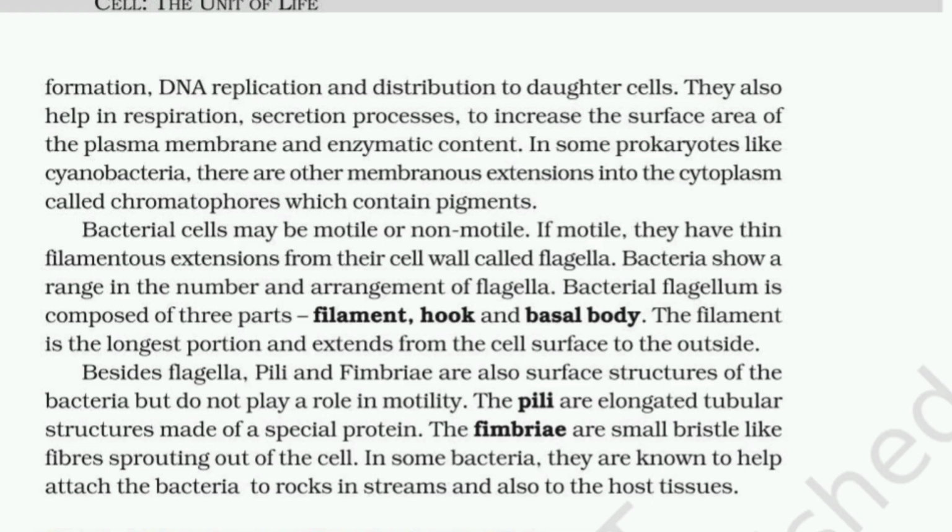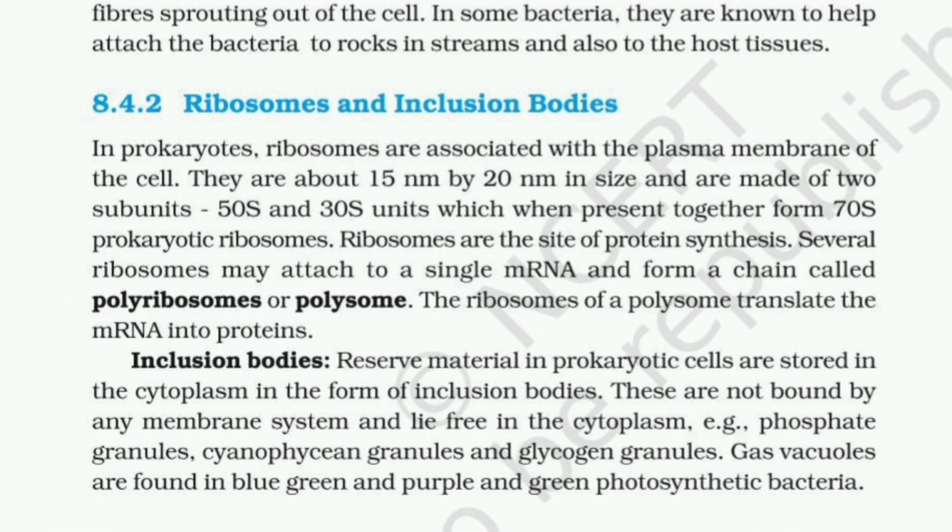Besides flagella, pili and fimbriae are also surface structures of the bacteria but do not play a role in motility. The pili are elongated tubular structures made up of special proteins. The fimbriae are small bristle-like fibers sprouting out of the cell. In some bacteria, they are known to help attach the bacteria to rocks in streams and also to the host tissues. 8.4.2 Ribosomes and inclusion bodies.